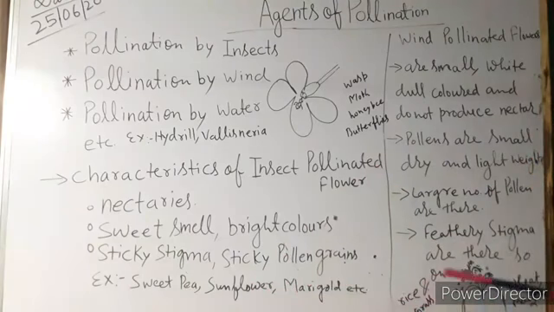Now, the flowers do not produce nectar, as I have told you. Pollens are small, dry and lightweight.